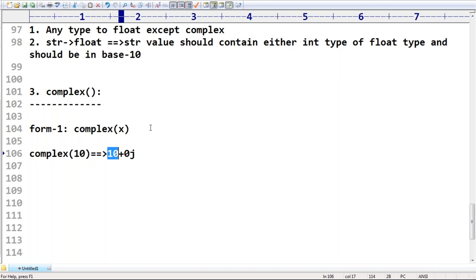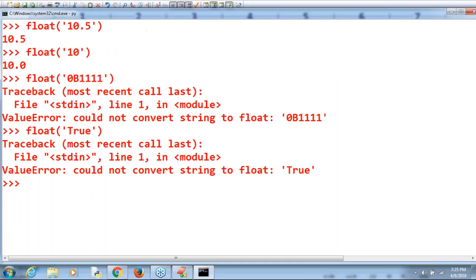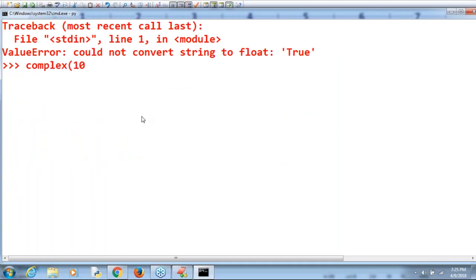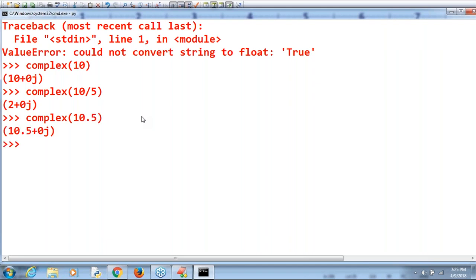Okay, that's all. Let me go for a small example, sir. Amit, there is another form waiting, where we can pass the imaginary part. Don't worry about that, just observe only the first form. Here, just have a look once, sir. Complex of 10 I'm taking, then automatically 10 plus 0j. Correct or not? Sir, complex of 10.5 I'm taking. No problem at all, 10.5 plus 0j itself is valid.